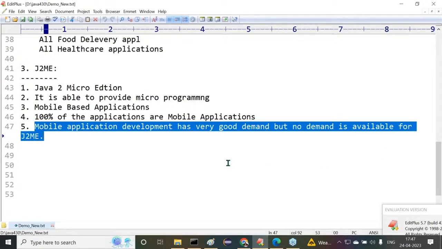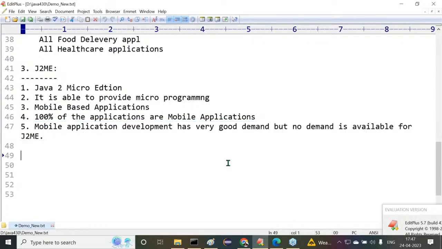This is important. Mobile application development has very good demand outside, but J2ME does not have any demand. It's almost dead outside. So these are the things we have to understand clearly about J2ME. Out of all these, J2SE and J2EE are live at present in Java. J2ME is not required. No need to learn J2ME. We can leave this one. Okay, leave this content. After completion of this particular one, we move on.